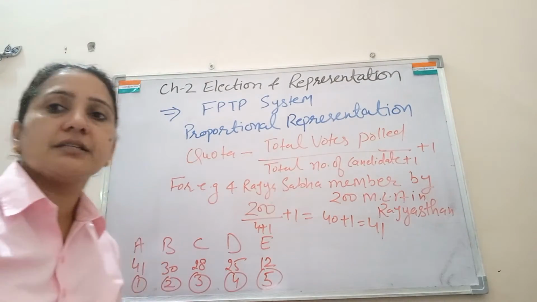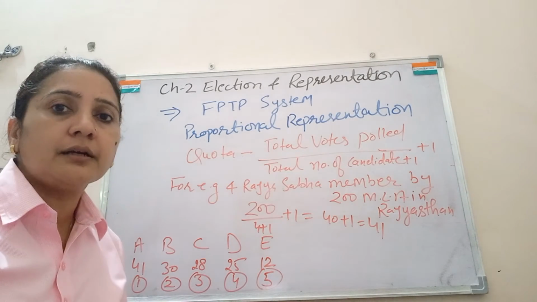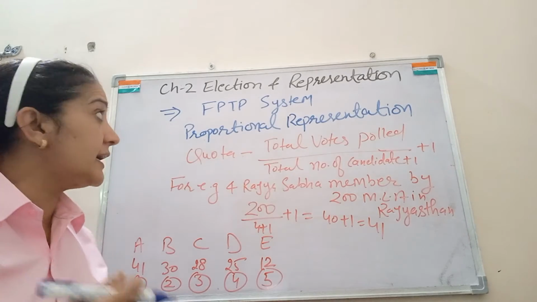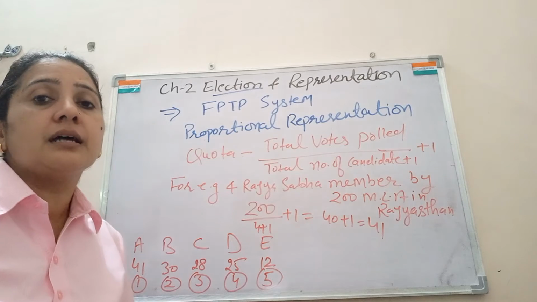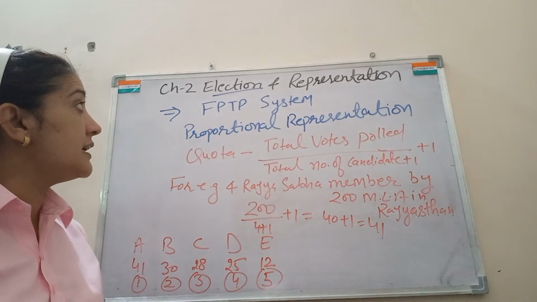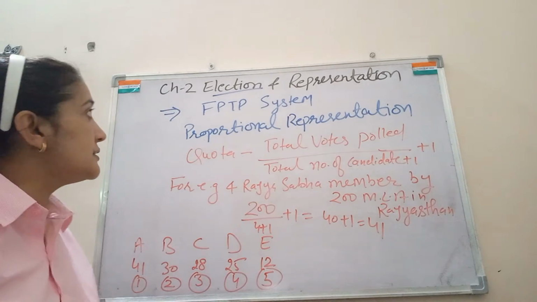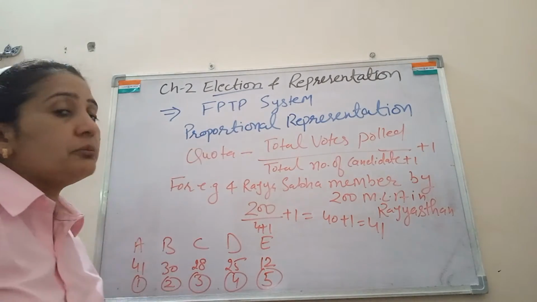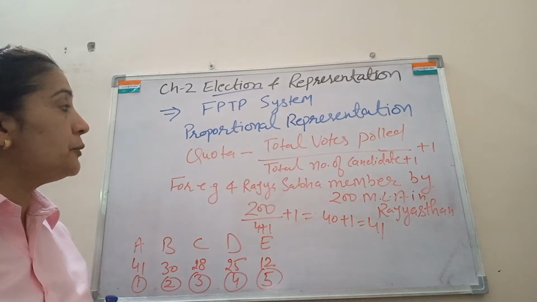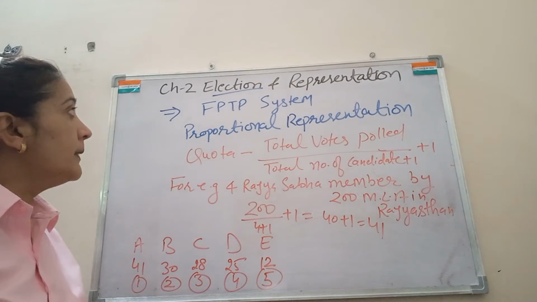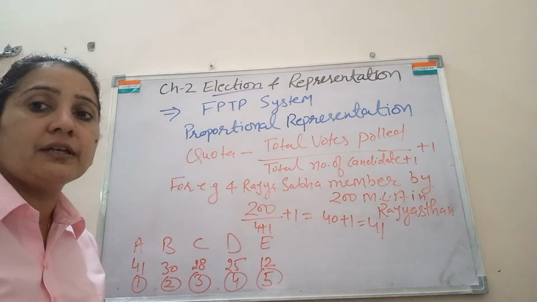In the previous lecture we discussed the method of choosing the representative, and that method is known as election. Now the question arises: how will the election take place, and what are the rules and regulations for conducting elections? We know there is an independent body in India, the Election Commission, which has the responsibility to conduct free and fair elections. So let us see what types of election systems are available in India.